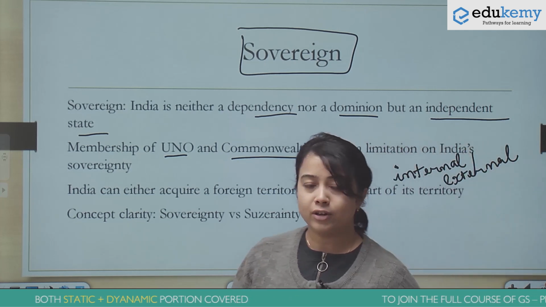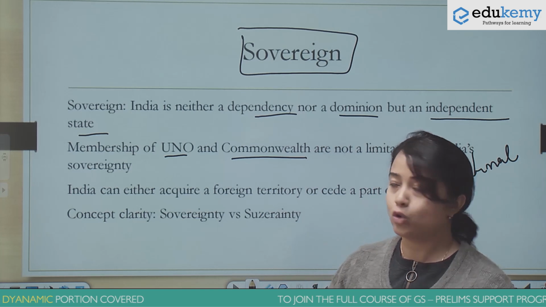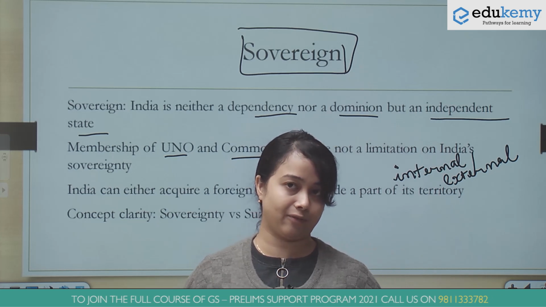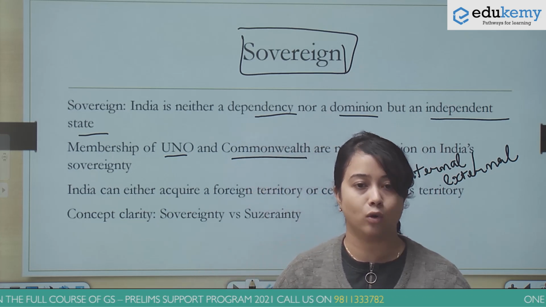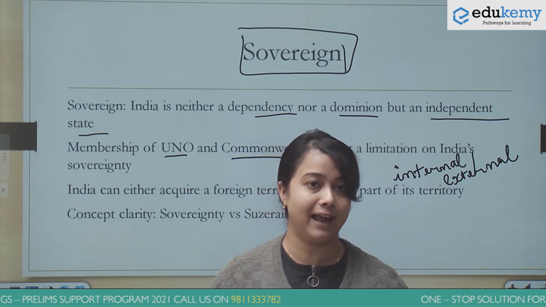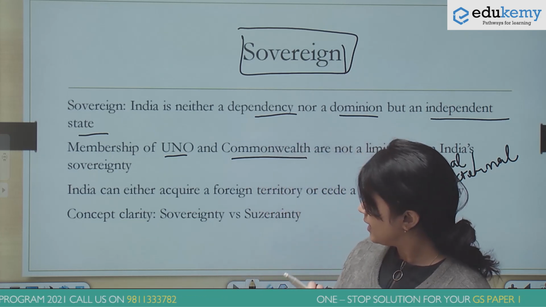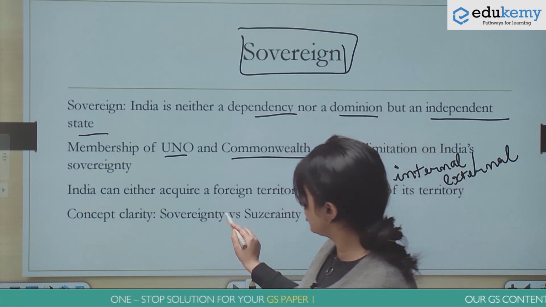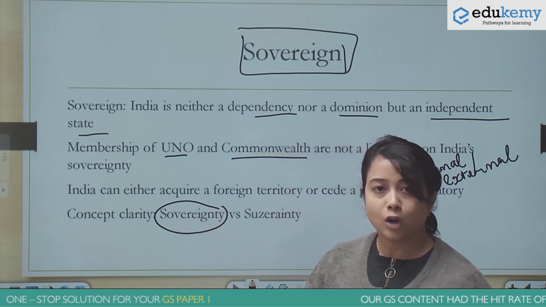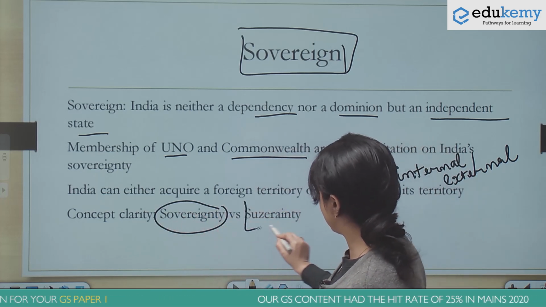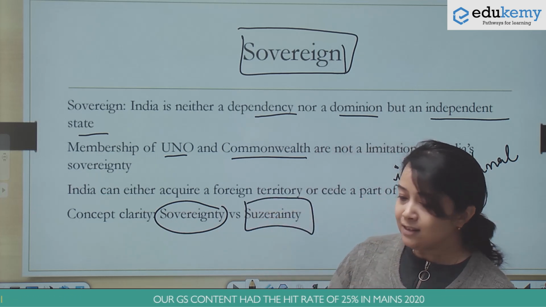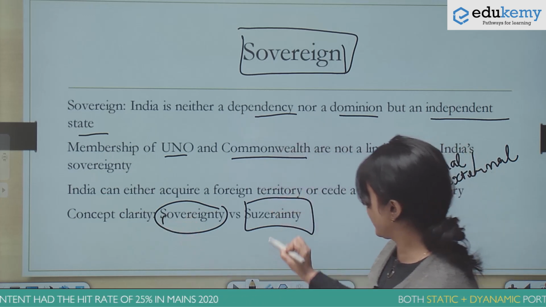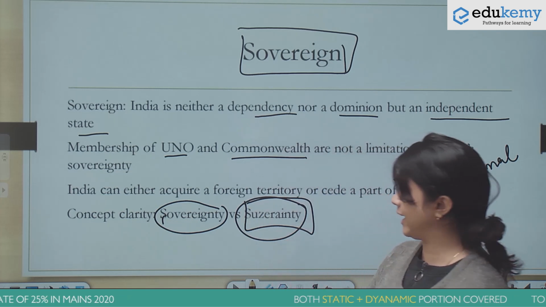But it is important for us to know why it is so crucial that we included the word sovereign in the preamble itself. As I told you, each and every word that has been included in the preamble has a lot of significance. Here I want you to understand what is the opposite word for sovereignty. The opposite word for sovereignty is suzerainty. In colonial times, India was not a sovereign state. Rather, the British enjoyed suzerainty over India.